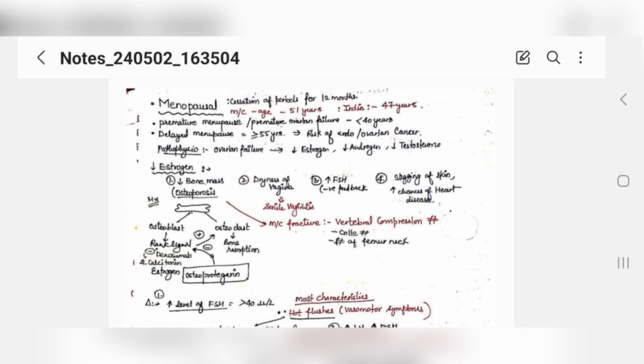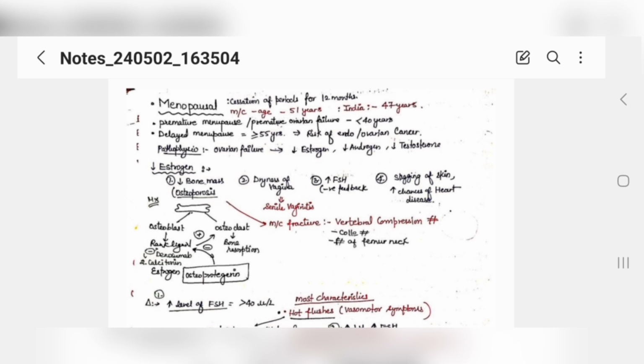Okay, premature menopause and premature ovarian failure we call when the female stops menstruating under the age of 40 years. Now we call it delayed menopause when after 55 years of age the patient is still menstruating and then menopause comes. In such cases it is always important to rule out endometrial or ovarian cancers. Very important, right?